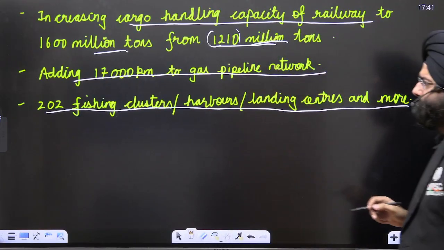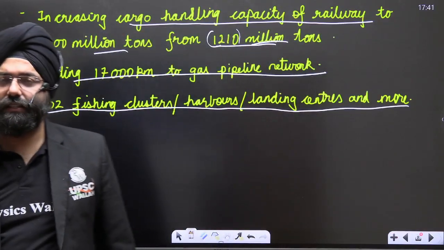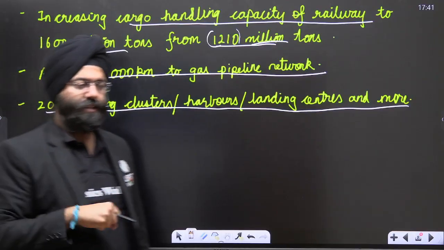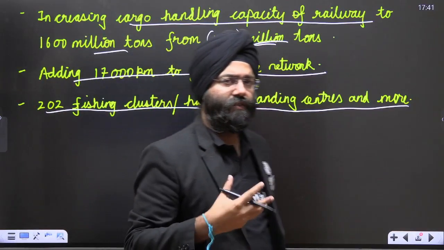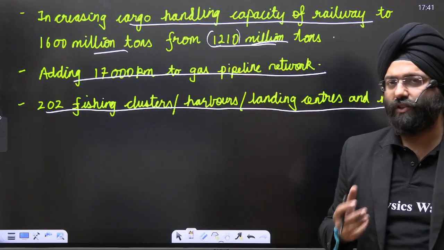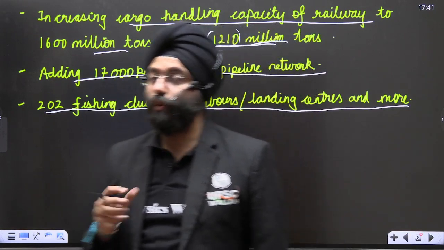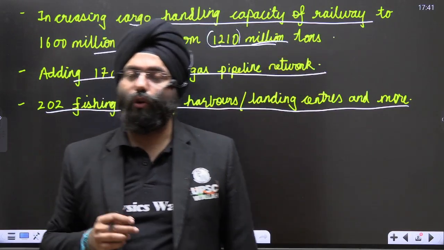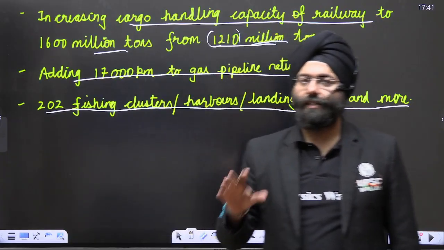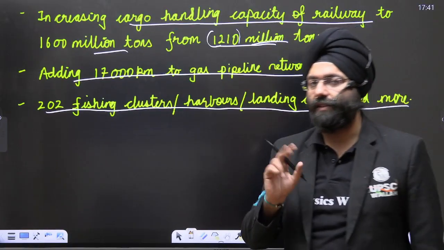So you realize that it is a comprehensive aspect, even assuming the Sagarmala projects and the various infrastructural projects that are going on. So it is like the core infrastructure aspect of India's plan towards achieving the goal of a developed nation by 2047. So this is a very important scheme for this year's examination, prelims as well as mains.